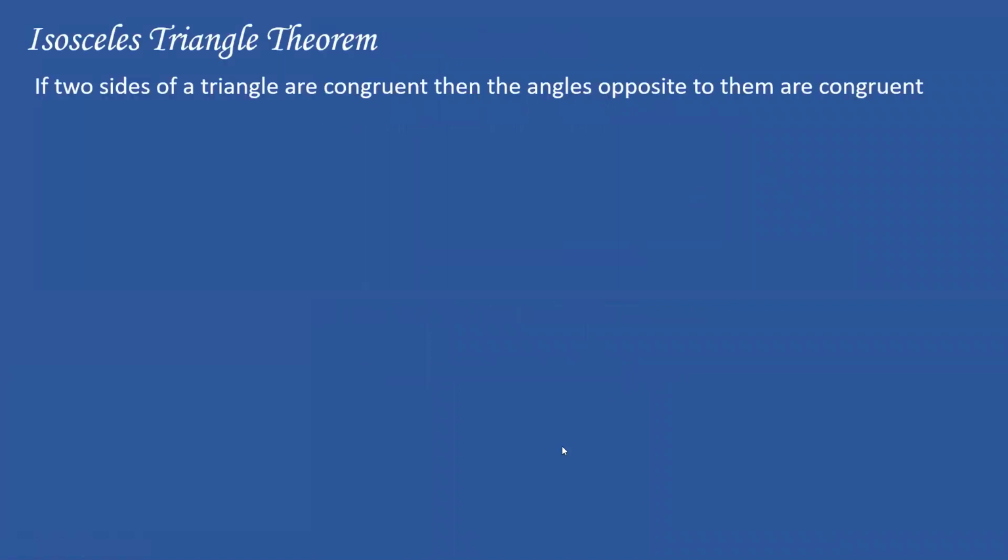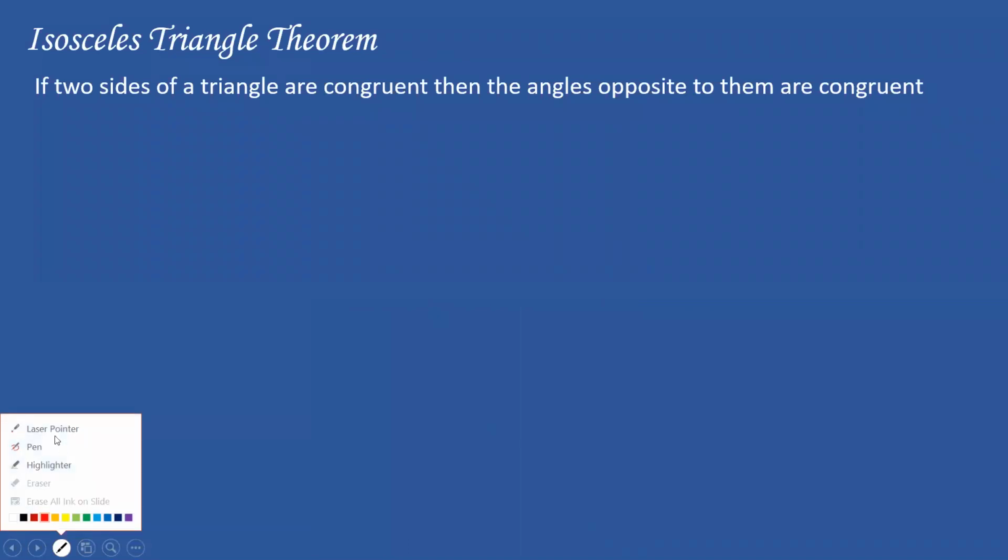So I'm going to request someone to raise your hand, come off mute, and read whatever is written on the screen, the first sentence. Go ahead. If two sides of a triangle are congruent, then the angles opposite to them are congruent.